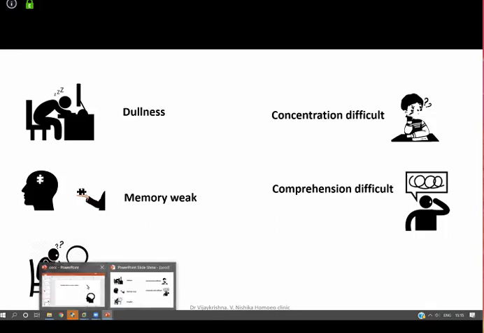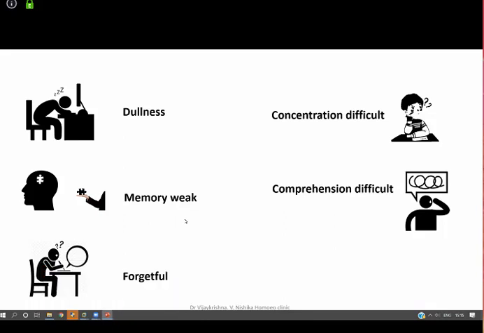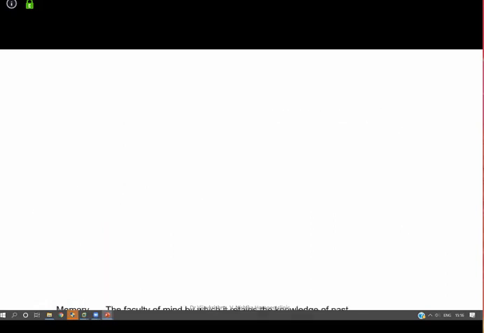Comprehension is understanding. Okay, very good. Comprehension is more of understanding. So when something is told, you are not able to comprehend it, you are not able to understand it. Even this is a very large rubric. You've got a lot of sub rubrics. So when time permits, please do go through the sub rubrics, because I can't tell you all the sub rubrics now. At least concentration, comprehension is something you'll have to remember.